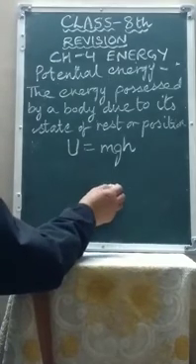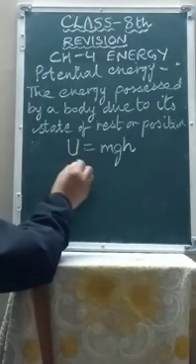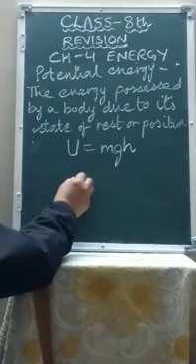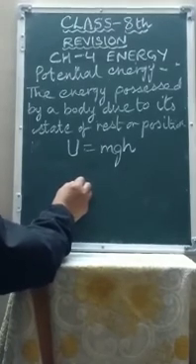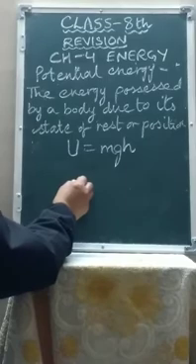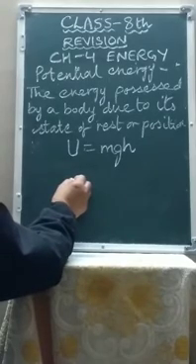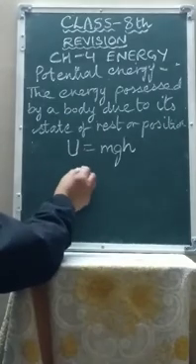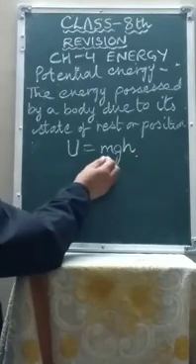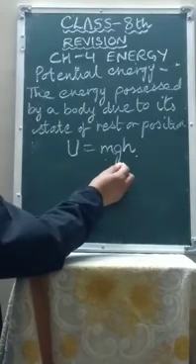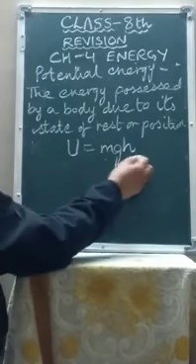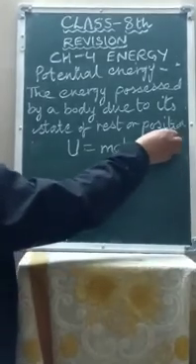But if you take some body from the earth's surface to a certain height, then the energy possessed by the body is called gravitational potential energy, like water stored in a dam, a brick kept above the wall at some height, a rock lying on the top of a hill. So all these have gravitational potential energy. The formula for gravitational potential energy is U equals mgh, where m is the mass of the body, g is acceleration due to gravity, and h is the height of the body from the earth surface. And the SI unit of potential energy is the same as the unit of energy, that is joule.